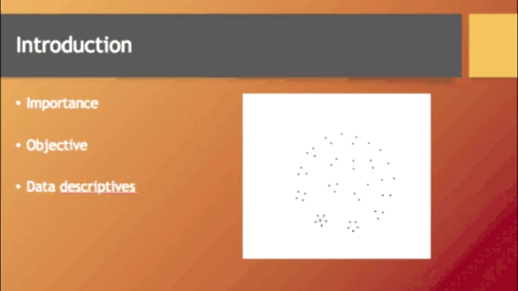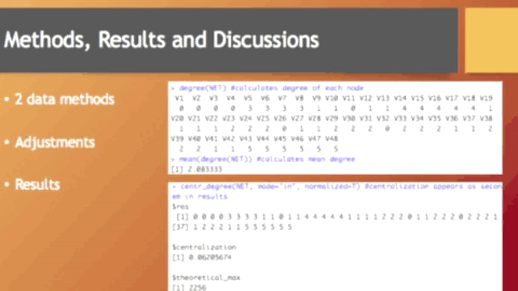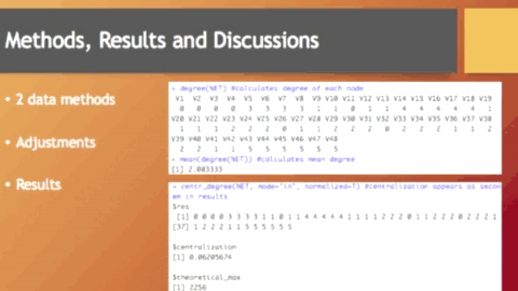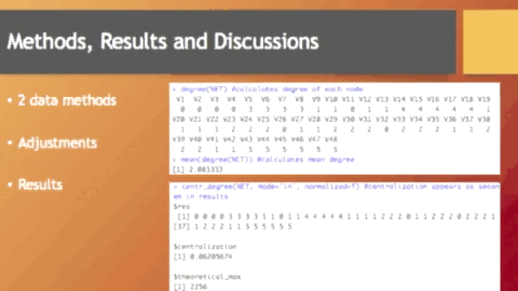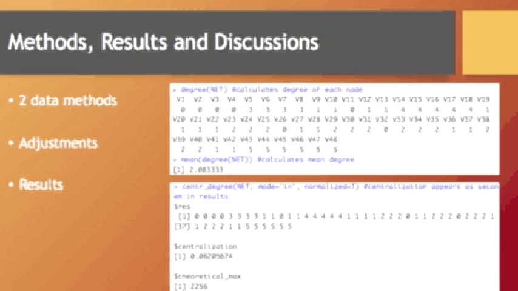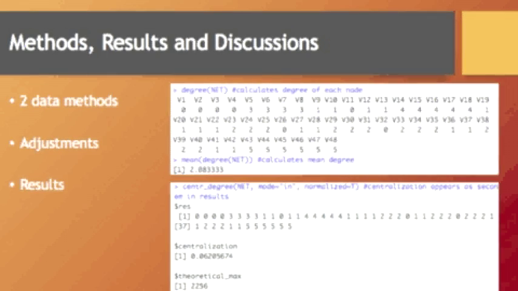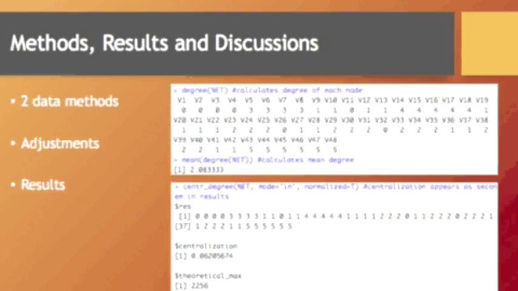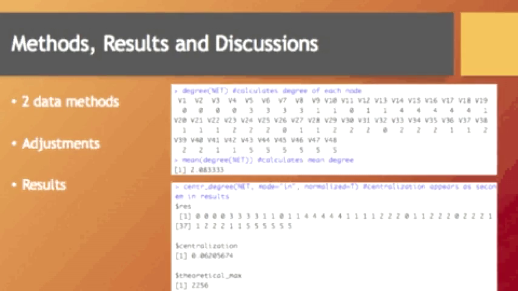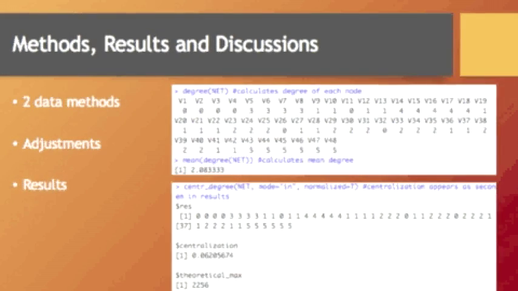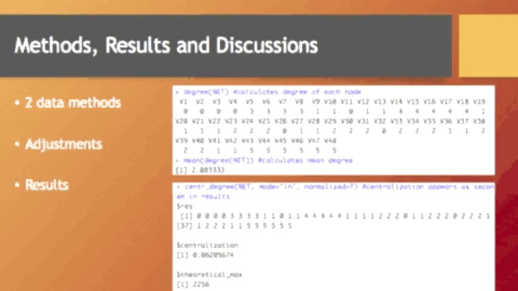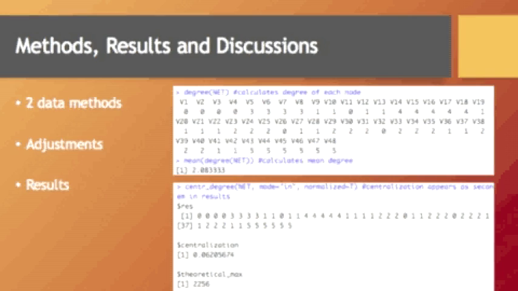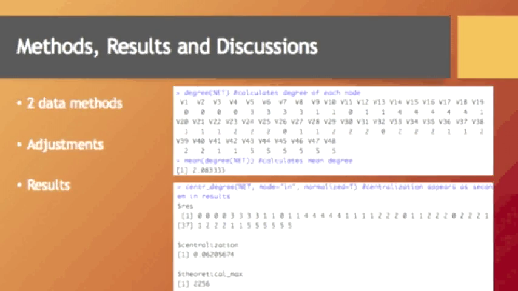For my methods, results, and discussions, I chose two methods to look at my data set. I chose one to calculate the degree of each node and the average degree. The average degree was 2.1. So that means every state has at least two connections on average. And then the centrality was 0.01. So that means they're not really all central together. They're more spread out, not based around one node in particular.